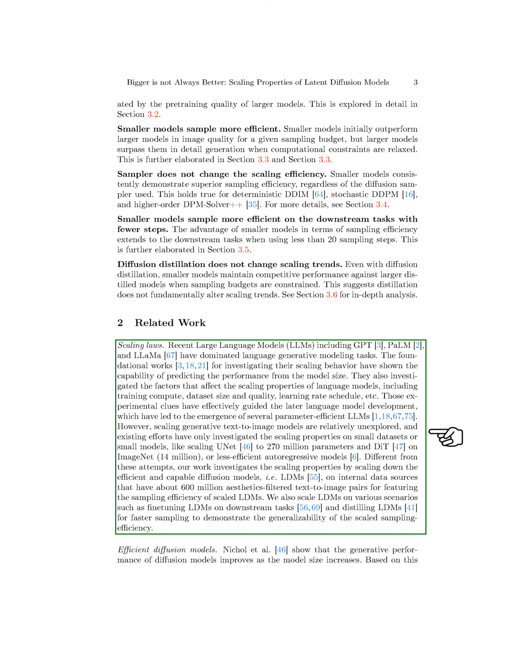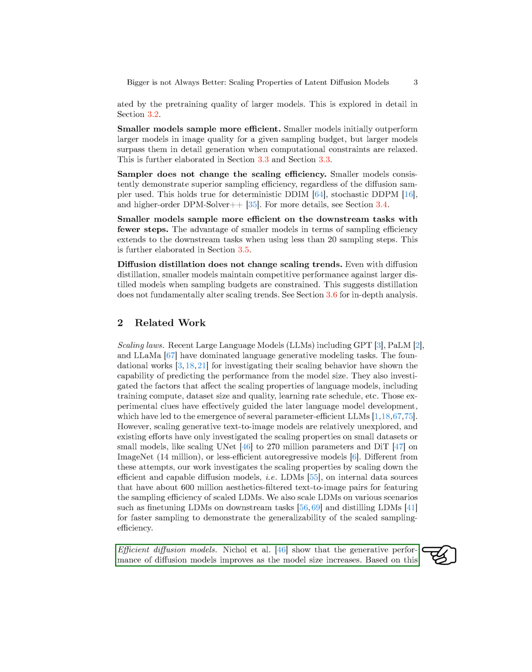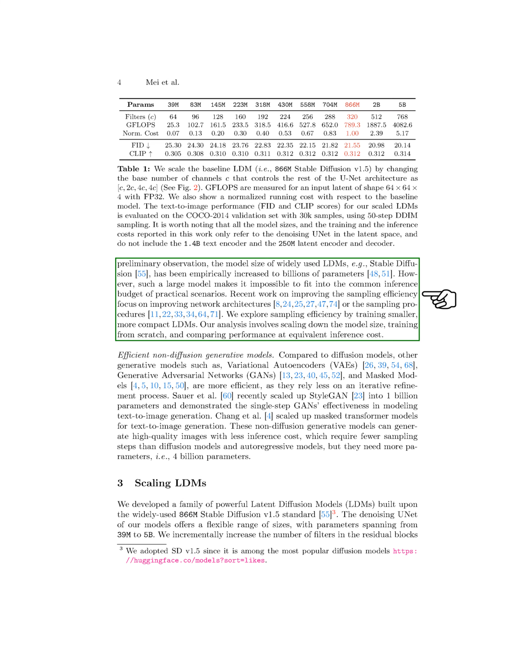Section: Efficient diffusion models. In this section, we explore efficient diffusion models and non-diffusion generative models. We found that increasing the size of diffusion models can enhance their generative performance. However, having very large models can be impractical for common inference budgets. Recent efforts have focused on improving sampling efficiency by enhancing network architectures or sampling procedures.